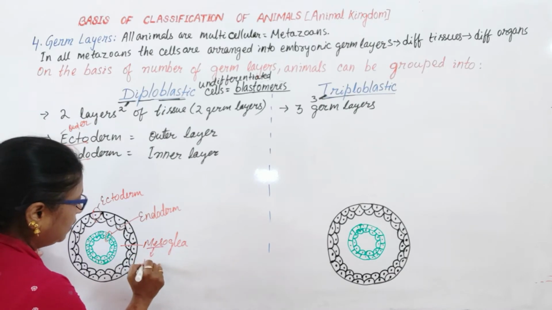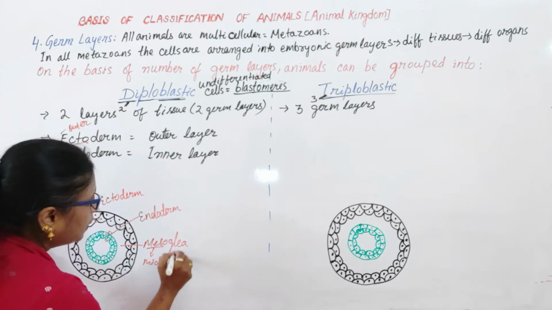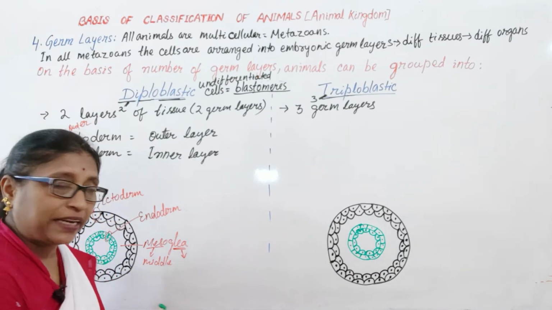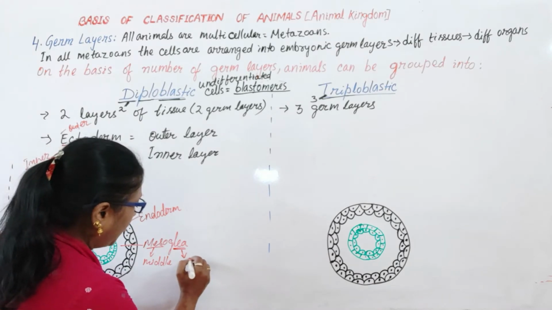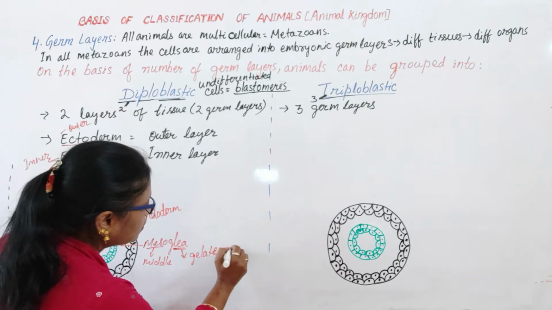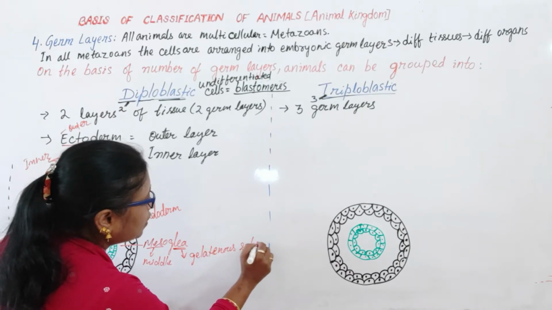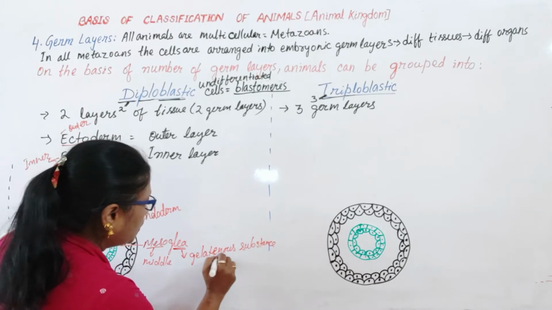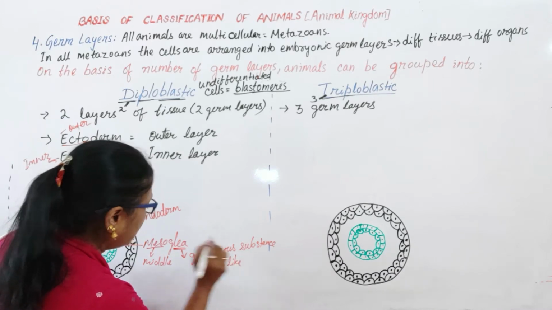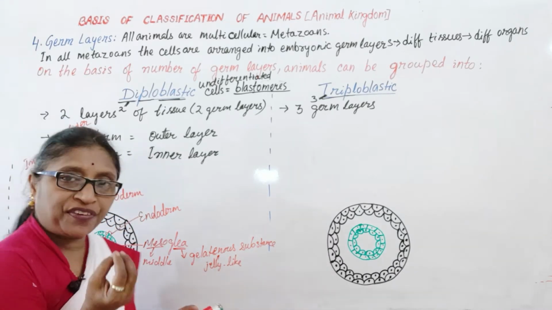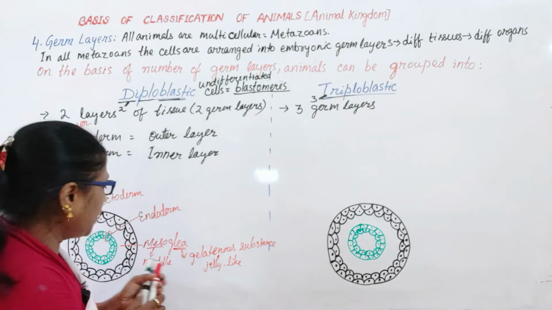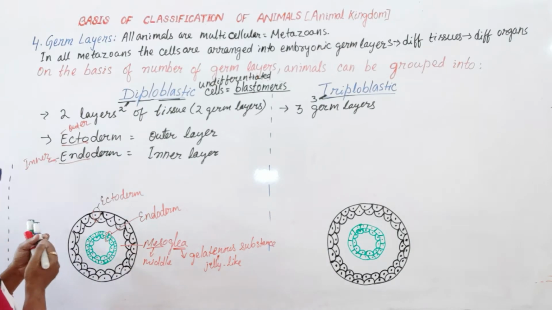Meso means middle. Glea is a gelatinous substance, a jelly-like substance, having a few undifferentiated cells.